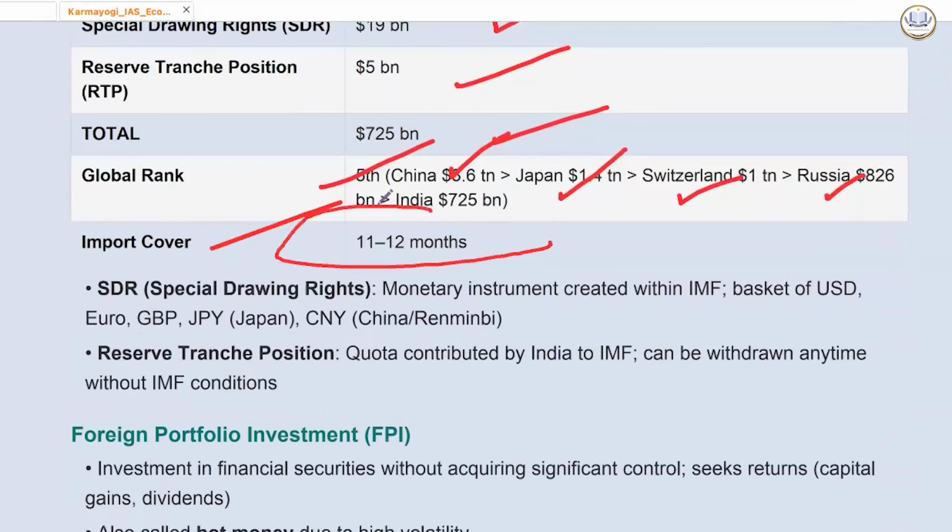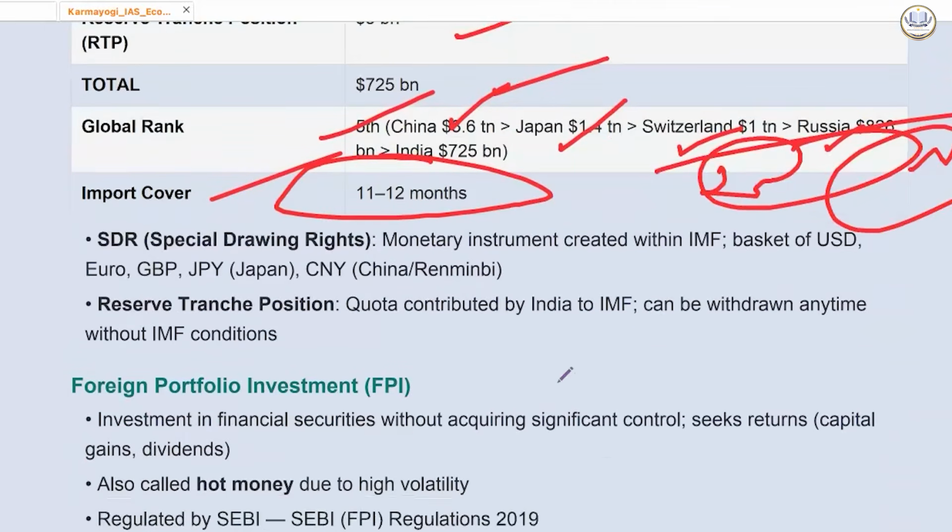Import cover है ये 11 to 12 months का. When LPG reform came, we didn't have even 2 to 3 weeks import cover.